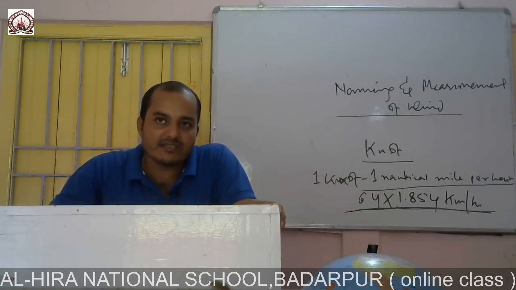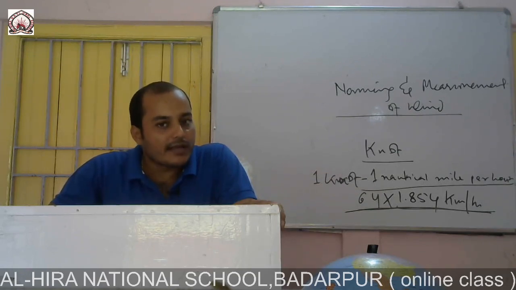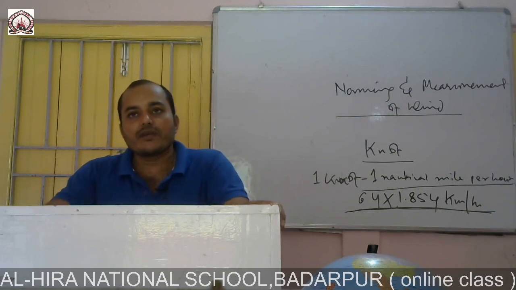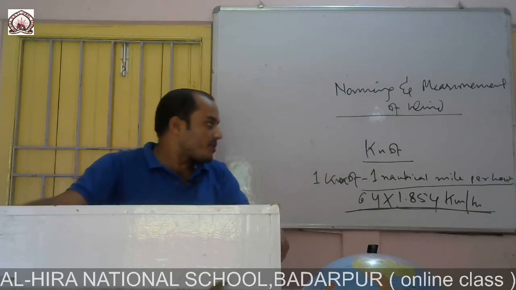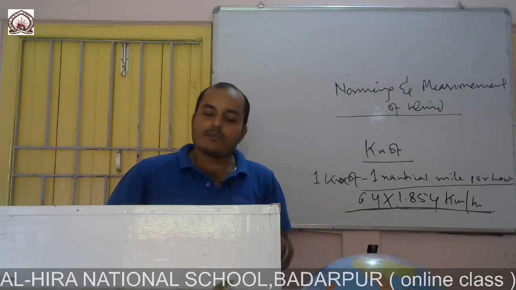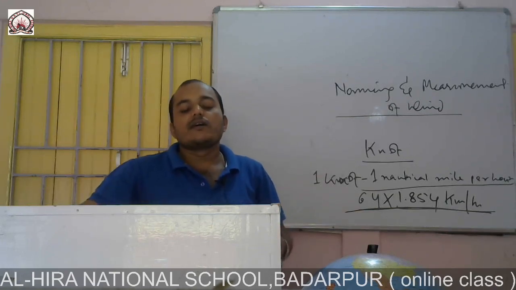Extensive damage takes place, according to his scale, at number 12, which is 64 knot. 64 knot is equal to 64 into 1.854 kilometer per hour. With this speed the wind will go, meaning this will be the velocity of the wind.